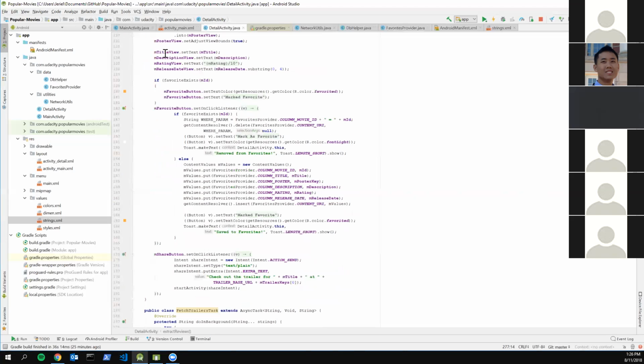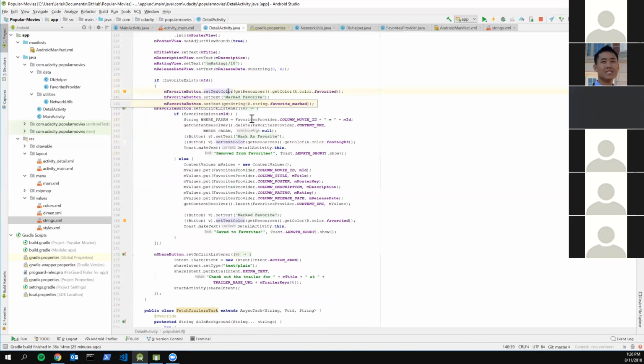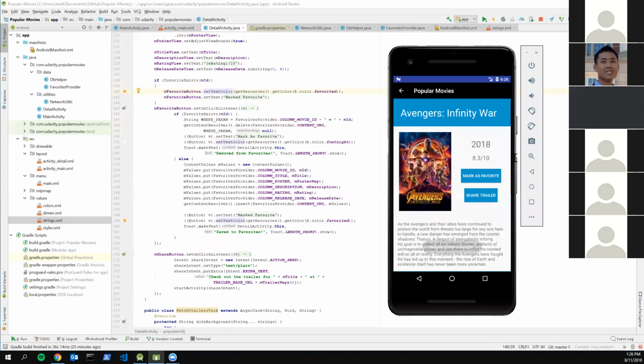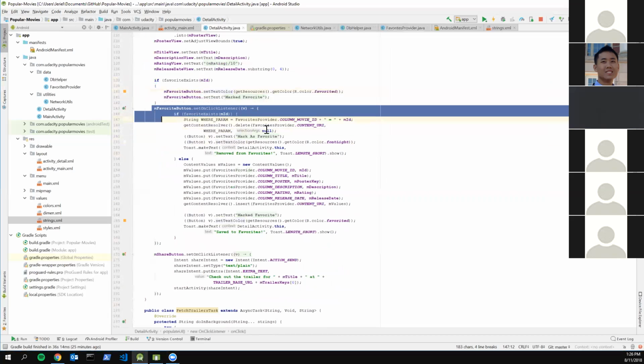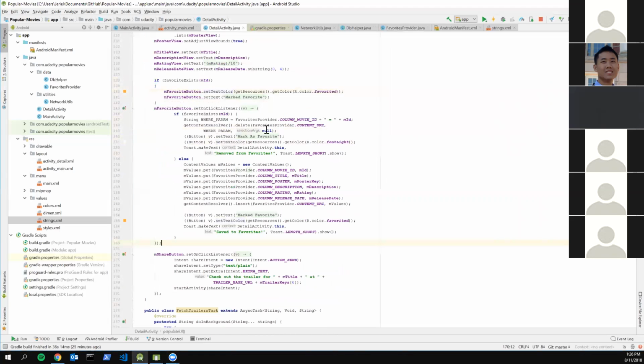So you have a favorite button, right? What I did here is, this first part checks if the favorite's already there. If it's not, it's just going to show you whether it's marked or not. But this is where you would indicate how to insert and delete the movie from your database.